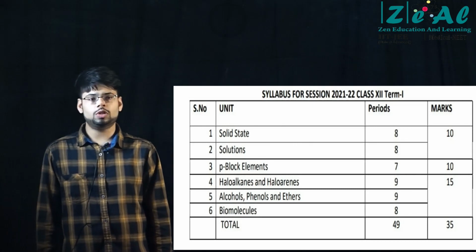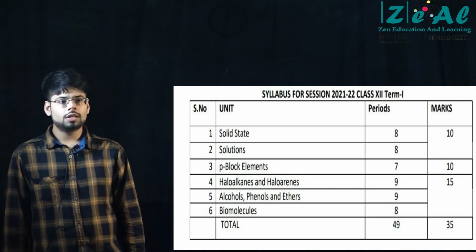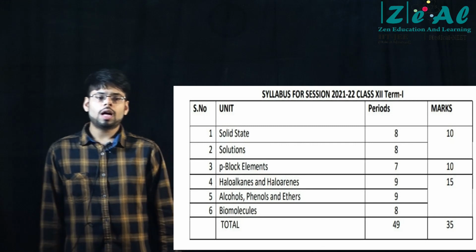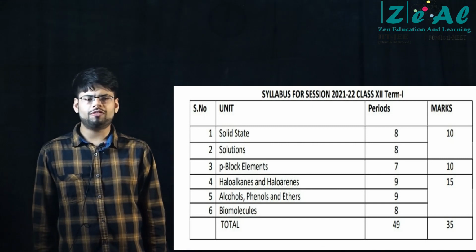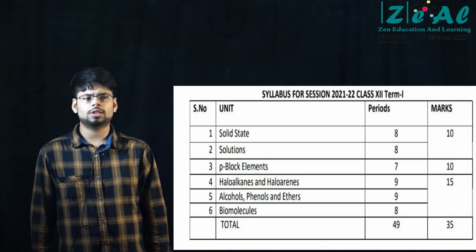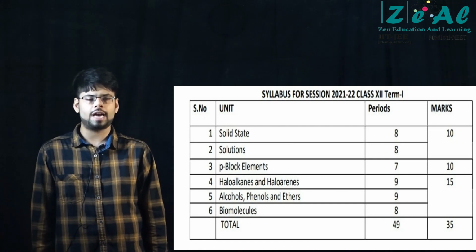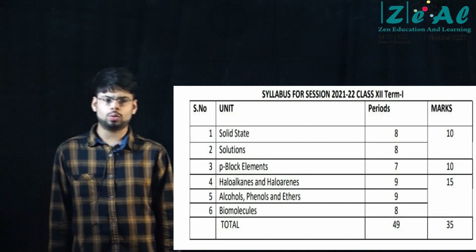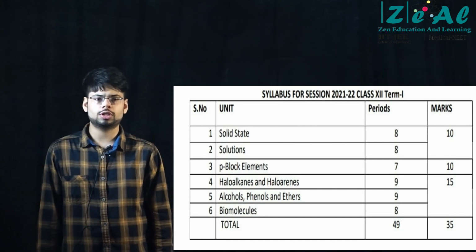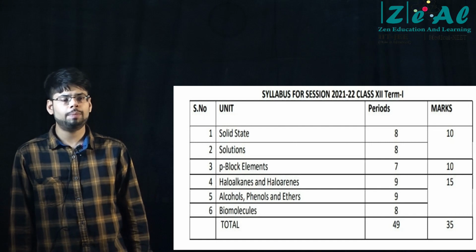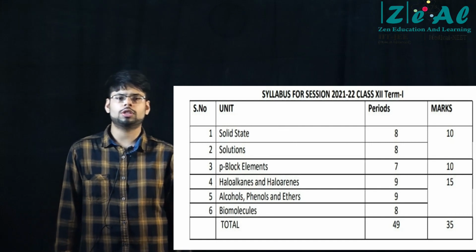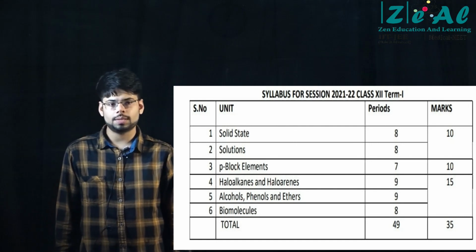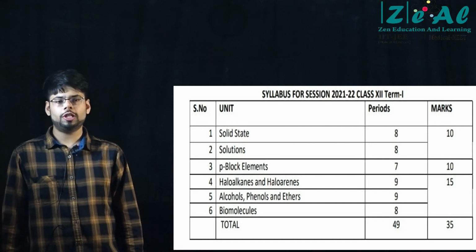Unless you write, as I said, you won't be able to retain for a very long time. Write all the reactions at least once, okay? And for biomolecules, if you don't feel comfortable just looking at the structures, you may make the structures by hand. You can use a pen and literally draw the cyclic structures of glucose and fructose. And also you may draw the Fischer projections. That will give you practice too. Once, using pen and paper, draw all the structures of carbohydrates. There aren't many, only glucose and fructose. It will be easier for you to retain in the long run.